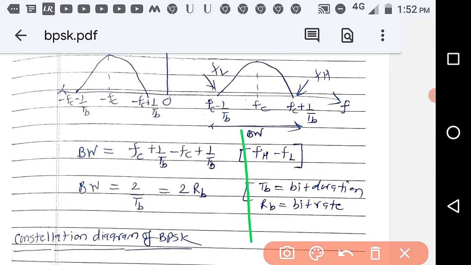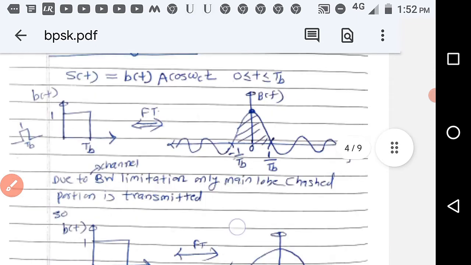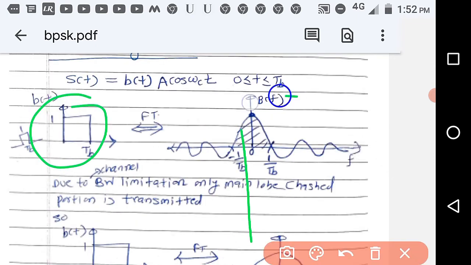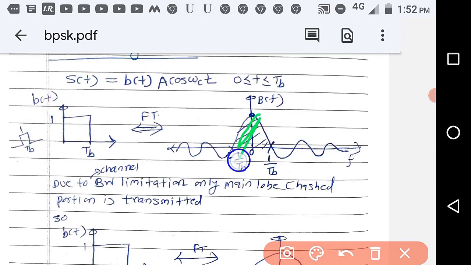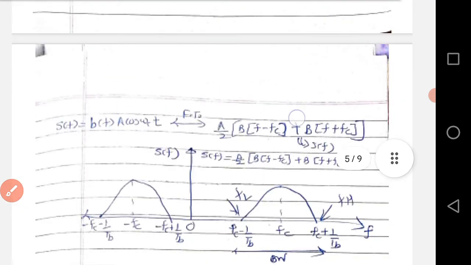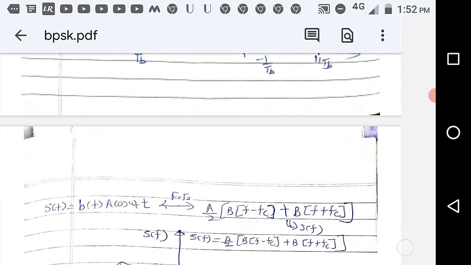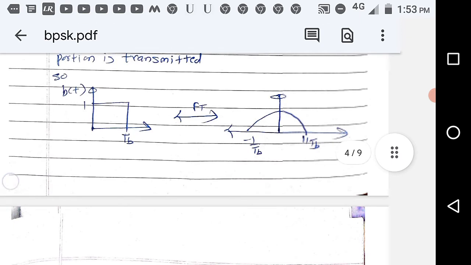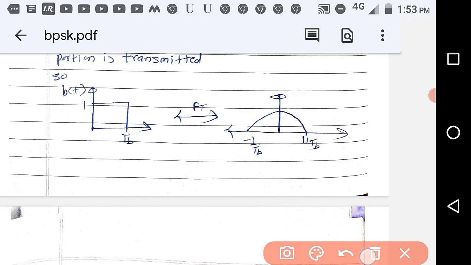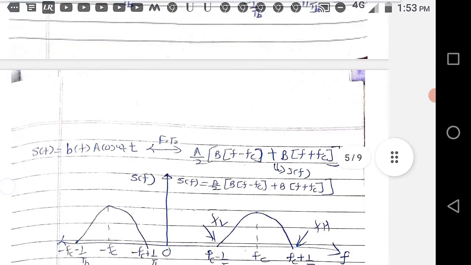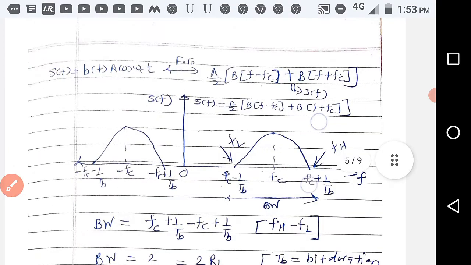So once again I will explain: we know the rectangular pulse has this Fourier transform. Then we are only approximating it to this one, because it is impossible to transmit this whole signal. Then if you multiply this with the sinusoidal signal, this Fourier transform will be shifted to fc and minus fc, because omega c is there. So you got the bandwidth.